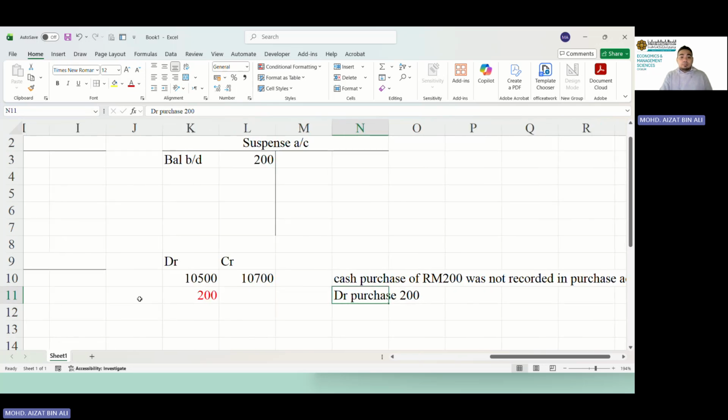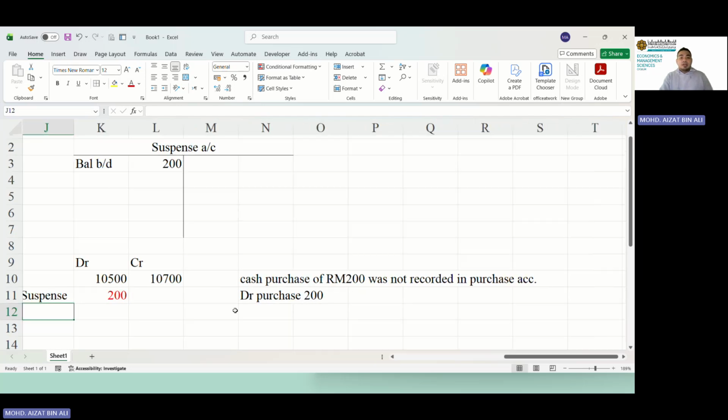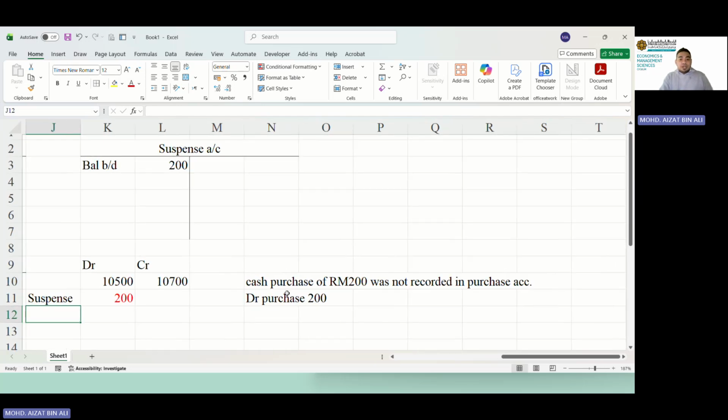In our trial balance now, there is an item called suspense account. When we want to correct this, it's called double entry. What does double entry mean? Every accounting entry must have at least one debit, one credit. We have the debit here. So what's the credit?